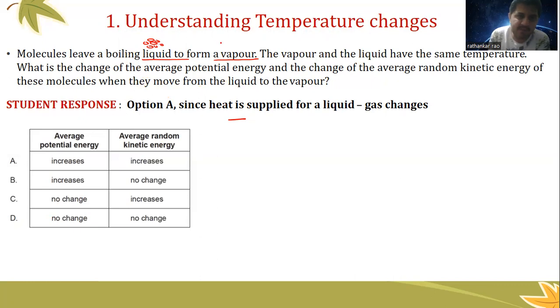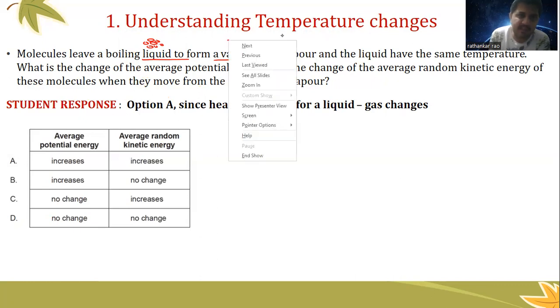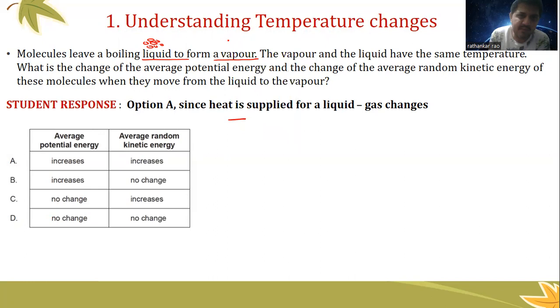In a vapor, what happens? The molecules are farther away like this. One molecule is here, another molecule is here, a third molecule is here, and so on, which means the distance between them has increased. Now, the vapor and the liquid have the same temperature. What is the change in the average potential energy?